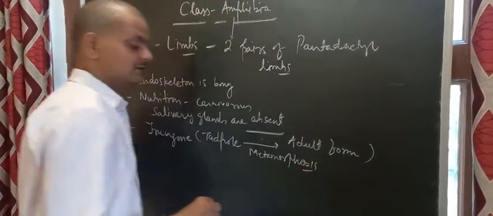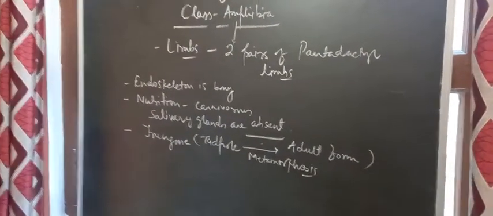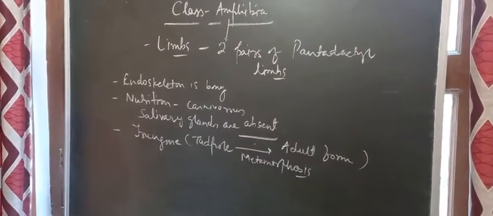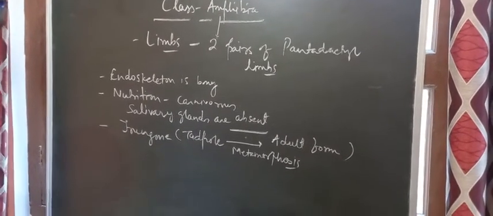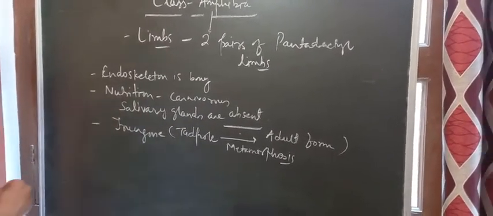Otherwise, we have discussed the retrogressive metamorphosis in Herdmania, which belongs to Urochordata. Right.